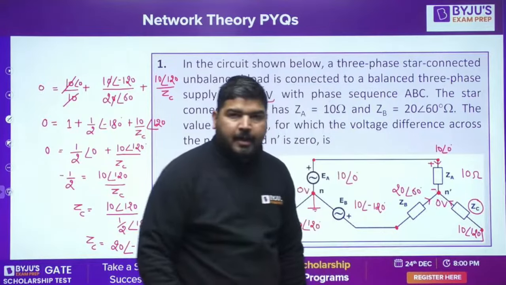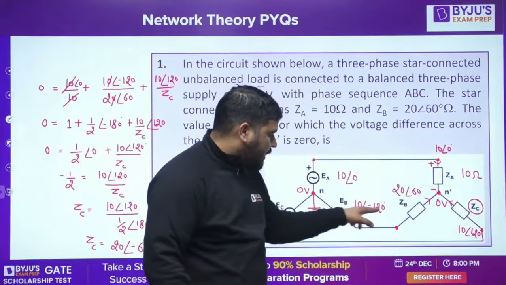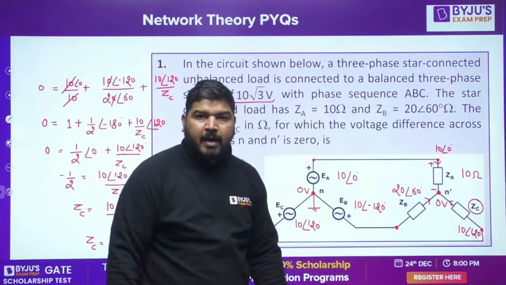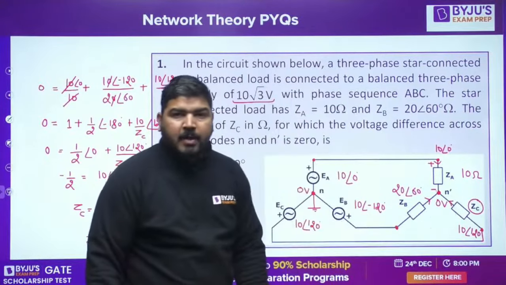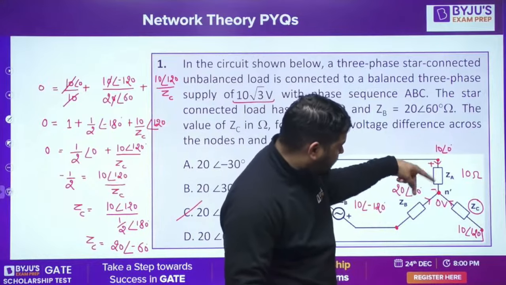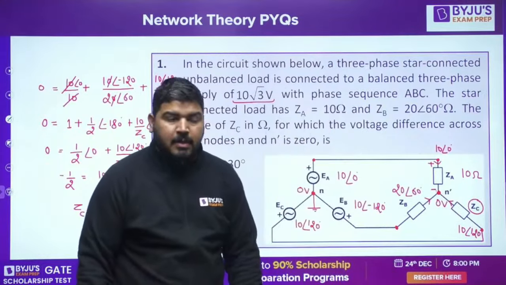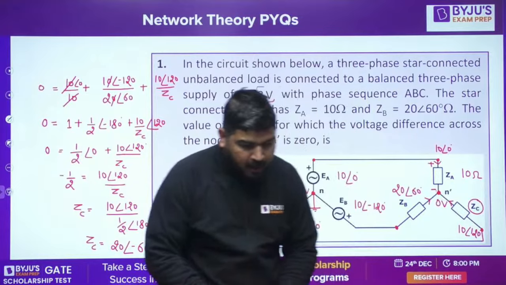So here also you will get the 10 volt. Here you have 10 angle minus 120. So here also you will get the 10 angle minus 120, and here you will get 10 angle plus 120. Now you can calculate the voltage difference across these impedances and apply the KCL. Okay, I hope you understood.